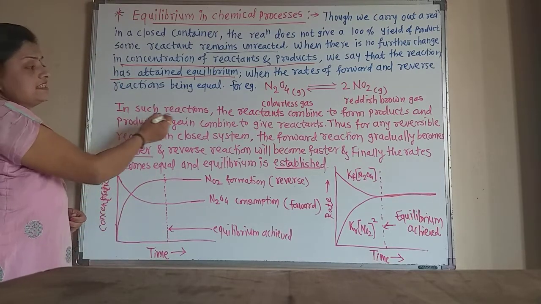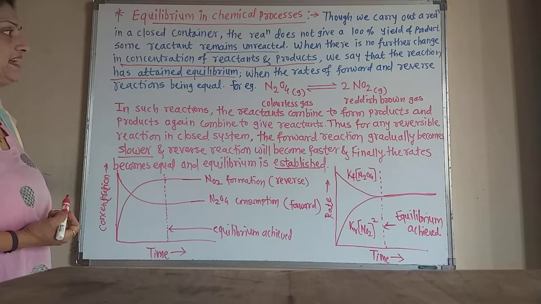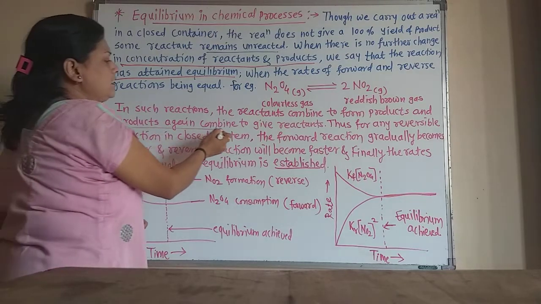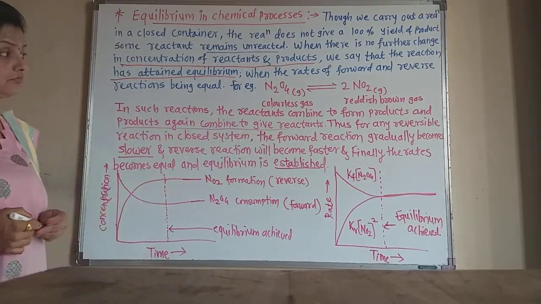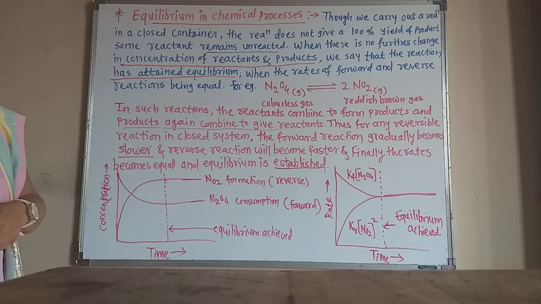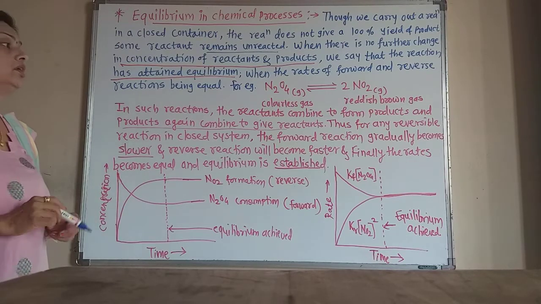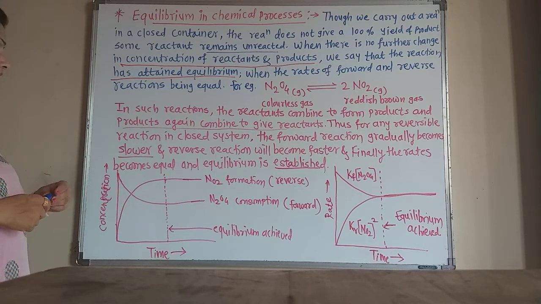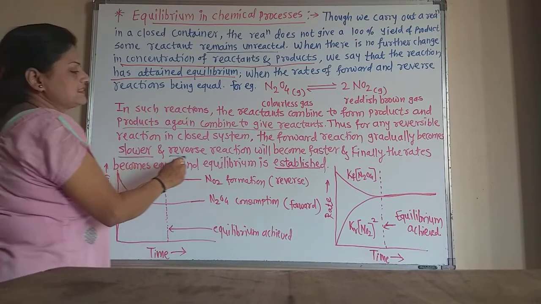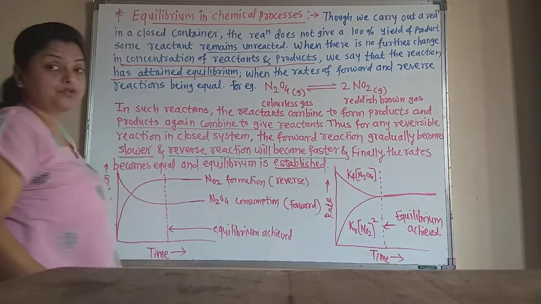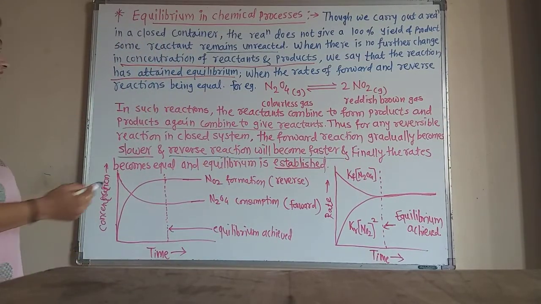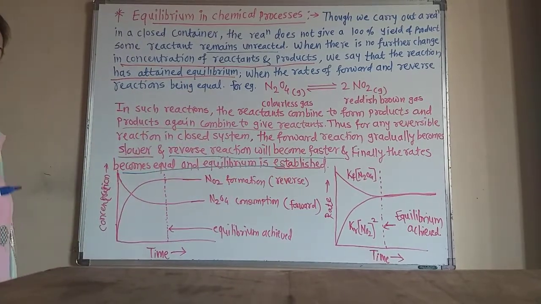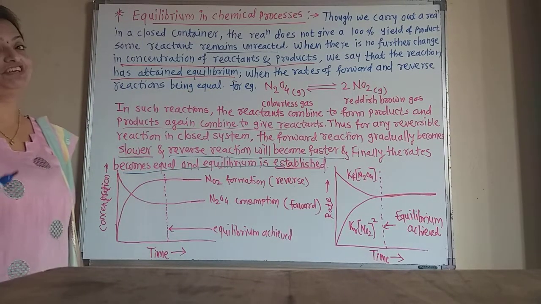So in a reversible reaction, the reactant combines to form the product, and the product again combines to form the reactant. Thus, for any reversible reaction in a closed system, the forward reaction gradually becomes slower and the reverse reaction becomes faster. But finally, the rates become equal and equilibrium is established, and we say that is the dynamic chemical equilibrium.